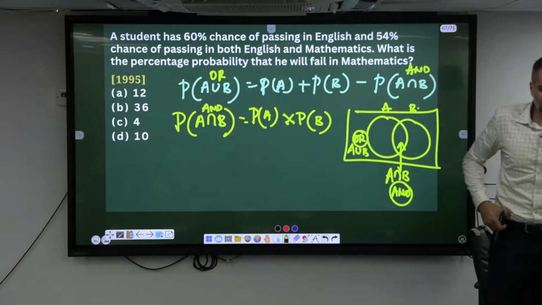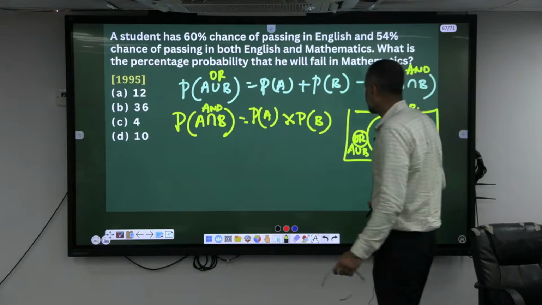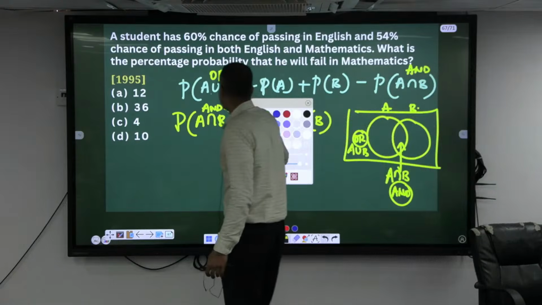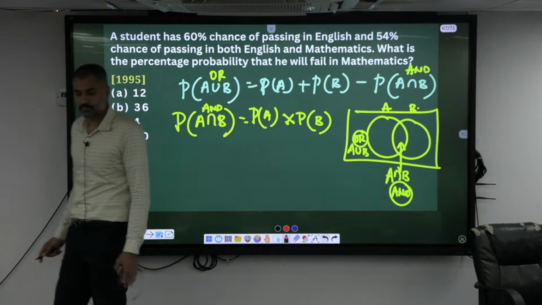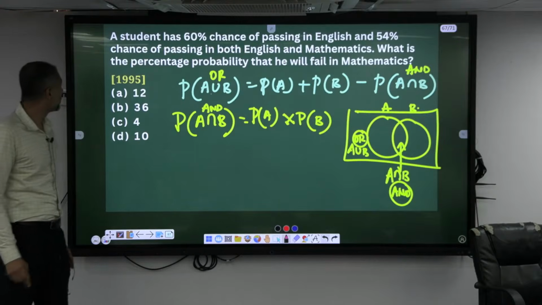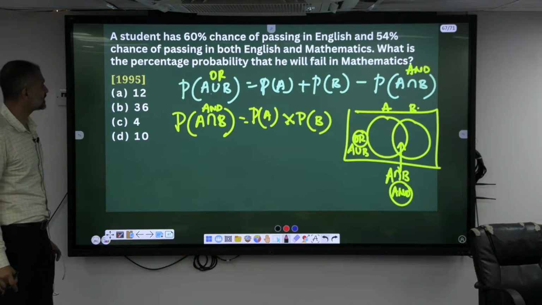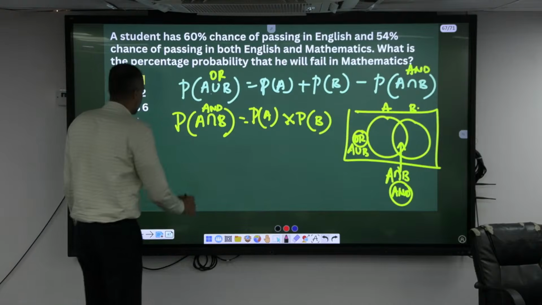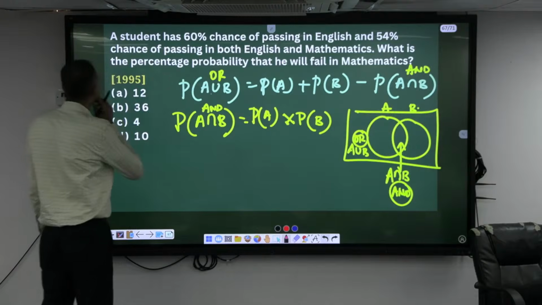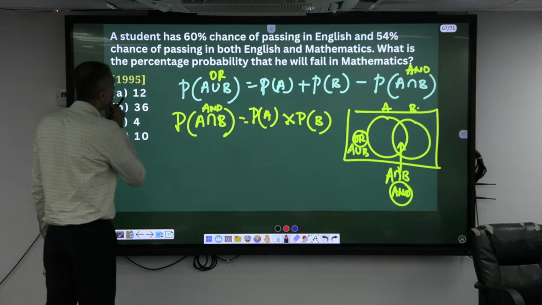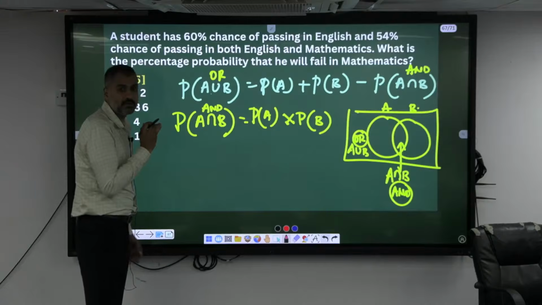In the class we have done many examples based on this one. Here, we know that a student has 60% chance of passing in English, and 54% chance of passing in both English and maths.